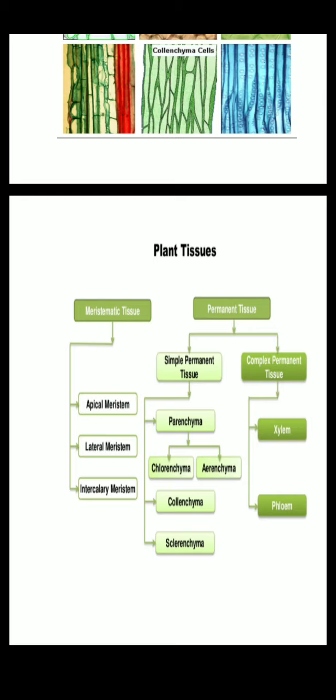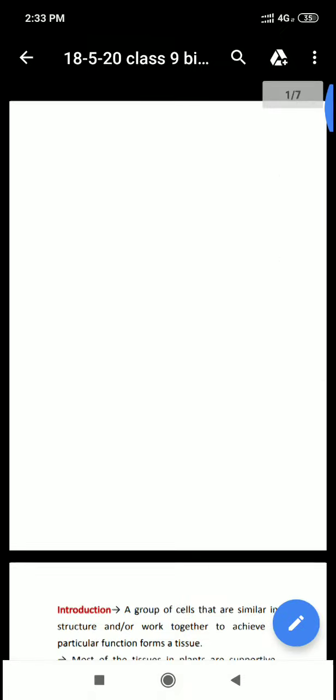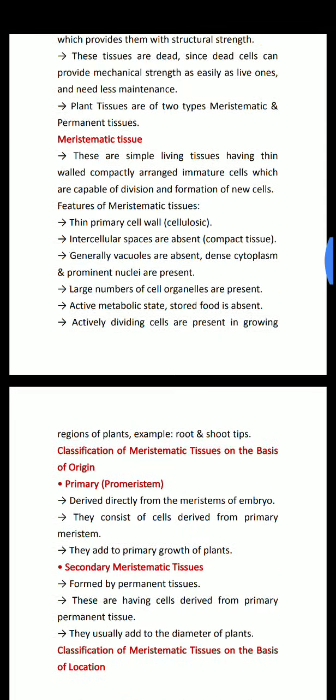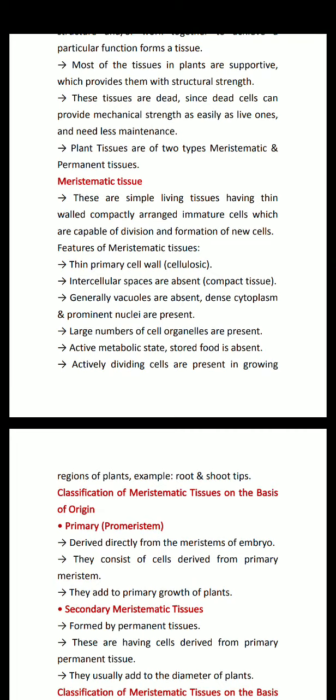In this section, parenchyma has two different types, that is chlorenchyma and aerenchyma. Now complex permanent tissues are of two types, that is your vascular tissues or conductive tissues known as xylem and phloem. So they are basically plant tissues. Today we are going to talk about the tissues and meristematic tissues and its types. So let's just start with the meristematic tissues.